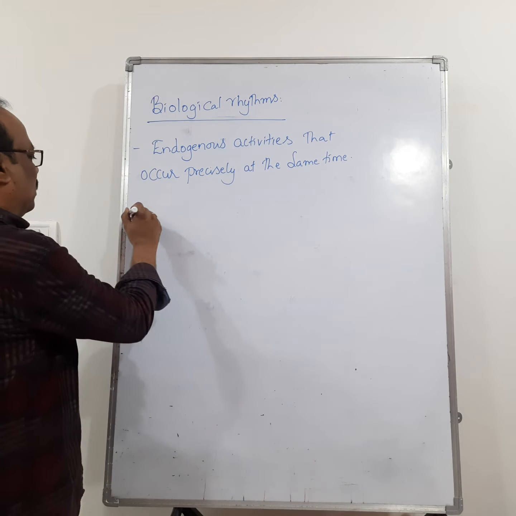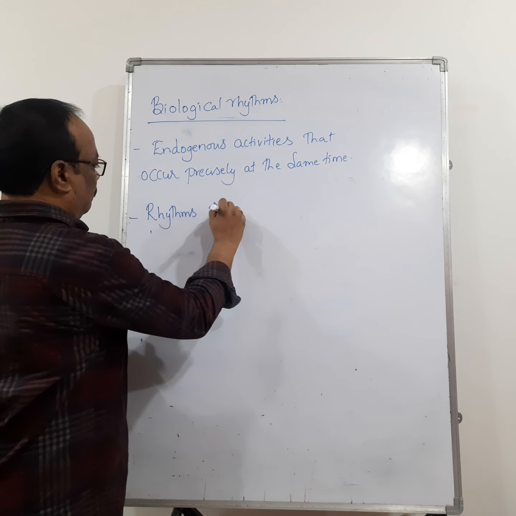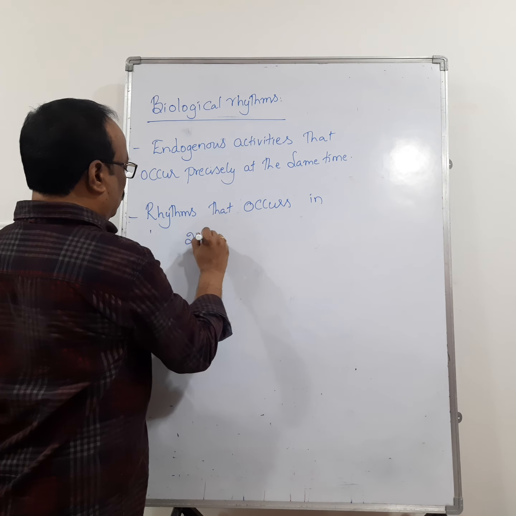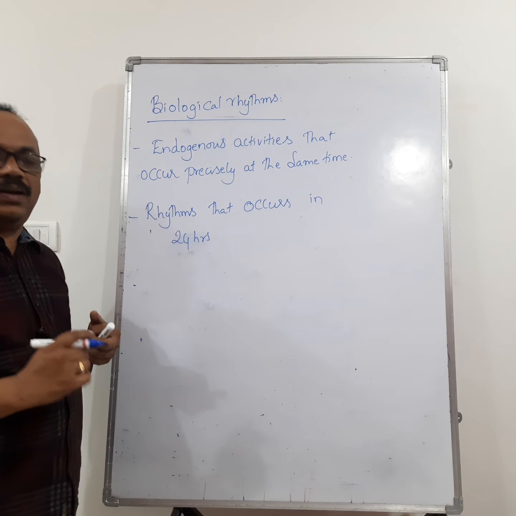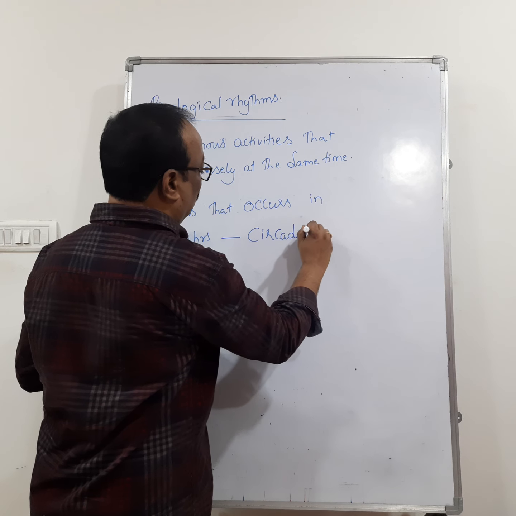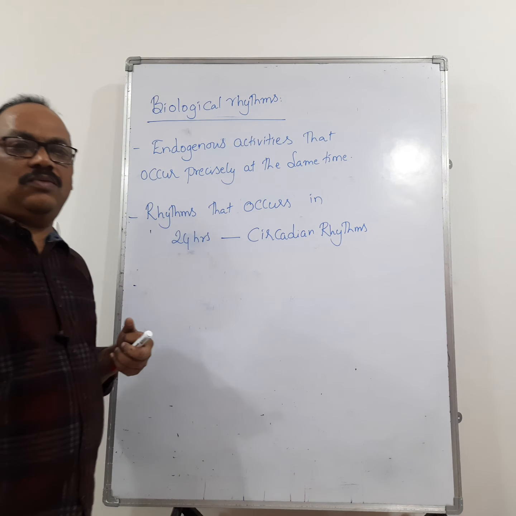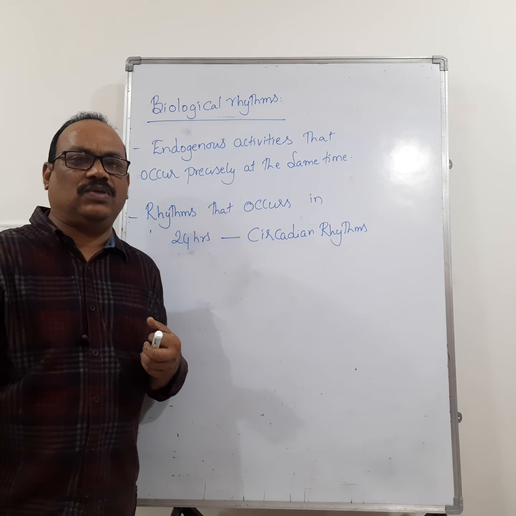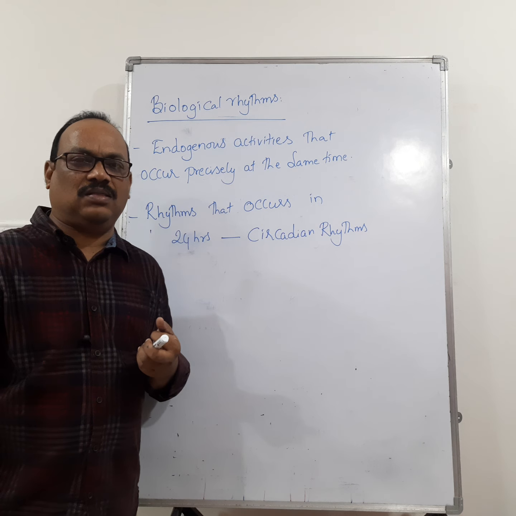So the rhythms which occur in 24 hours of day and night are called circadian rhythms. Circadian rhythms are very important for the NEET. They will ask you what the rhythms called circadian rhythms are: the functions of the body which occur precisely at 24-hour duration are called circadian rhythms.